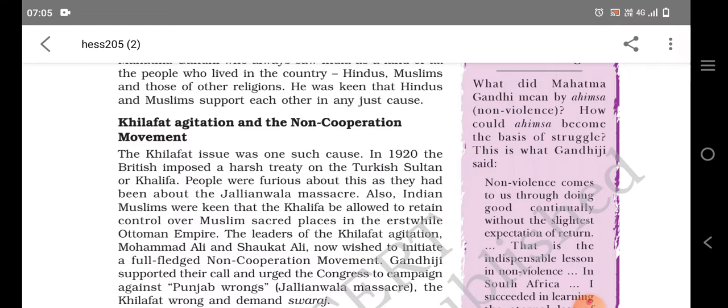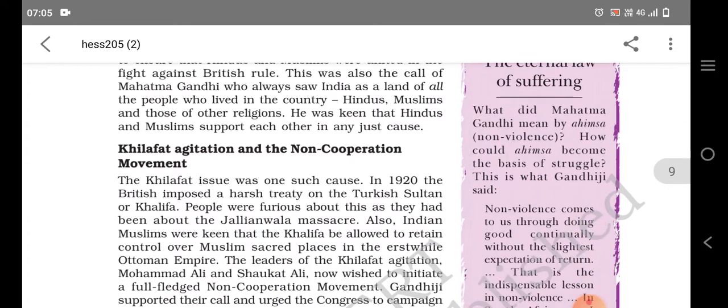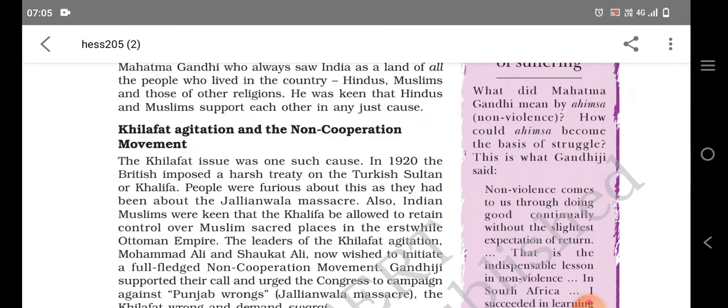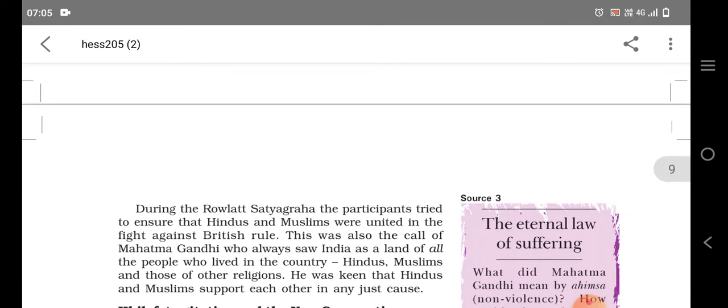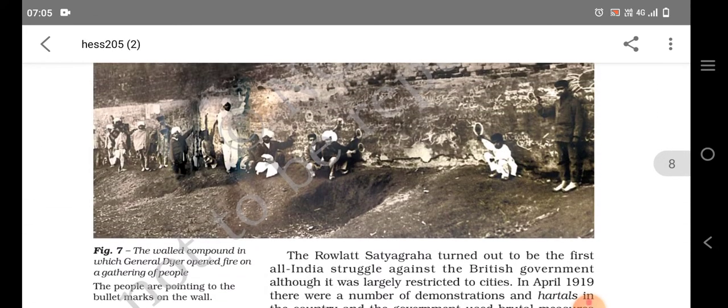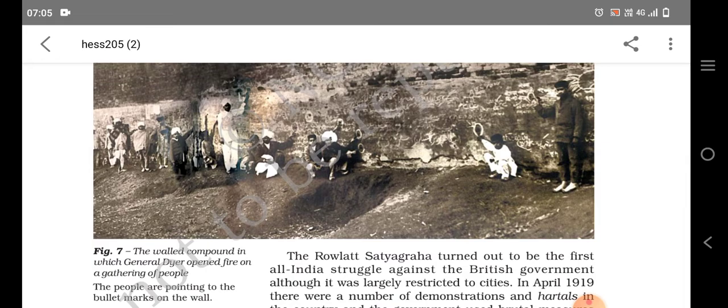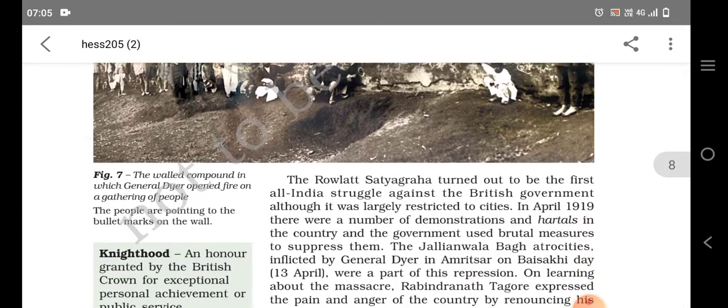This is our chapter number 9 of class 8 history, the making of nationalism. Okay? So let's begin today's topic. But before this, I want to revise a little. I want you to have a review over the last topic. Lastly, we learnt about the Rowlatt Satyagraha and the Jallianwala Bagh massacre. Till the Jallianwala Bagh massacre, we have studied.